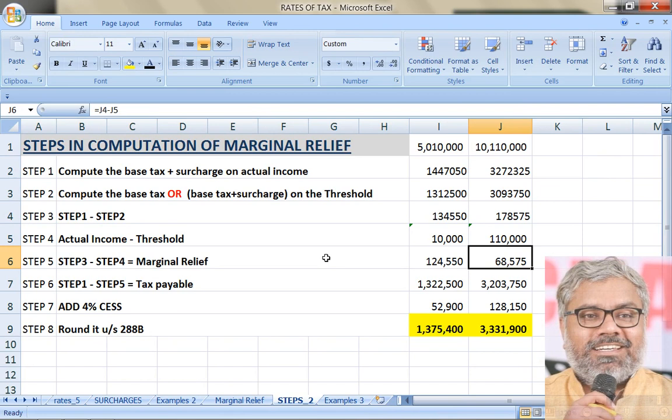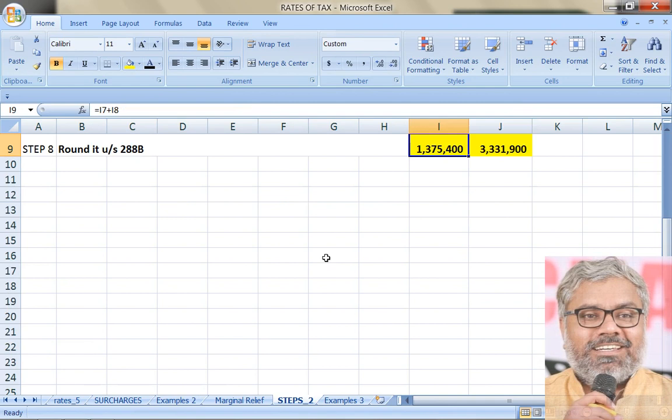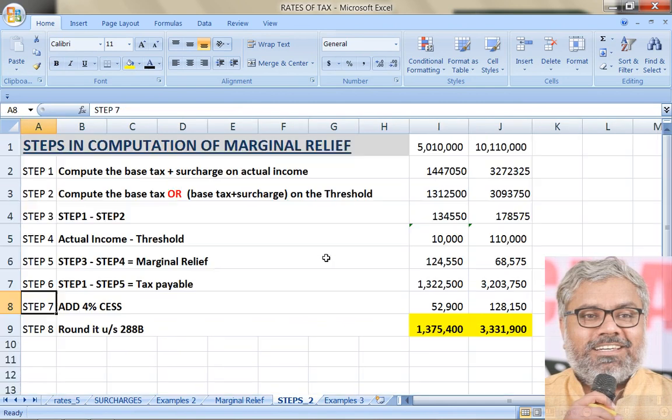However, that does not mean cess has marginal relief. No. Cess will be reduced little bit because of marginal relief. But cess does not have marginal relief, which means before calculating marginal relief, you should not add the cess. Cess should be added only as the last but one step. Then only cess should be added. After that, already we have tax liability directly. That is the final tax liability.